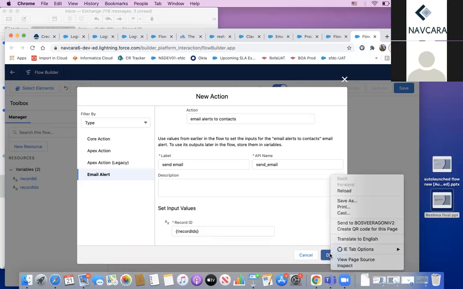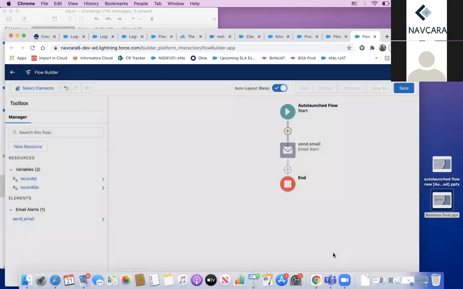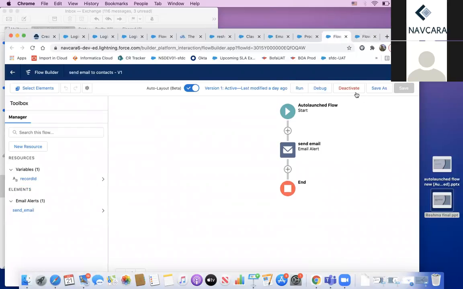So click done. Now this way I created this auto launch flow for the email alert. I already activated it.